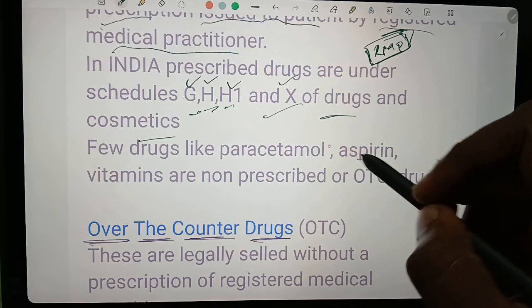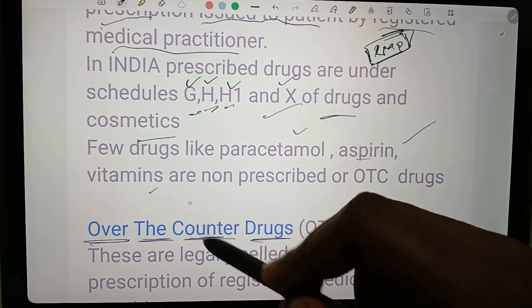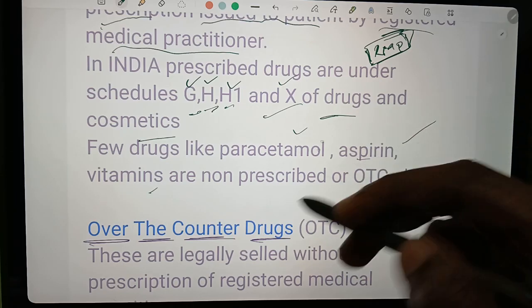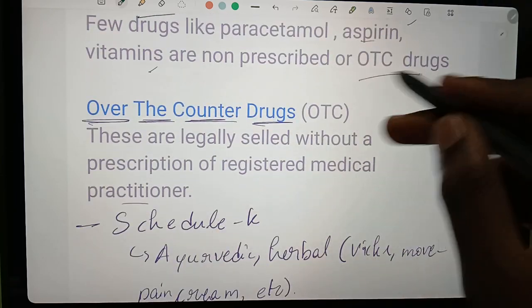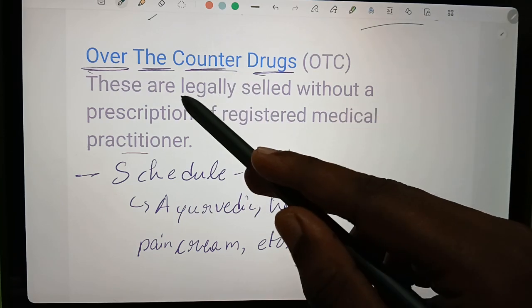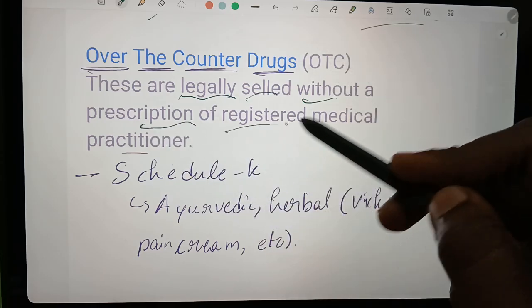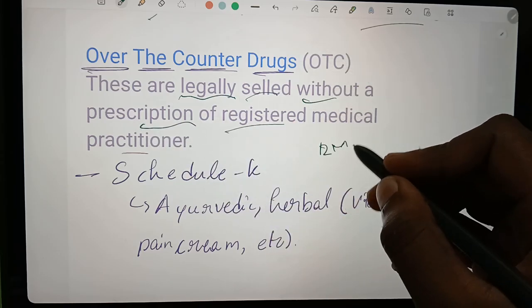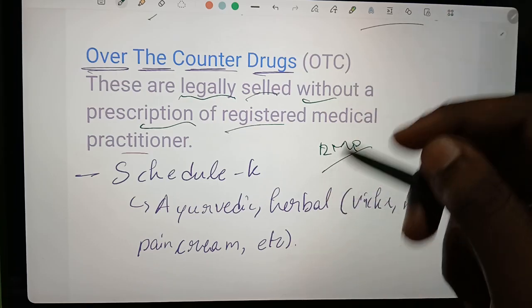Non-prescription drugs, for example, paracetamol, aspirin, vitamin tablets. These are the non-prescribed drugs or OTC drugs. OTC drugs means what? Over-the-counter drugs. These are legally sold without a prescription of an RMP.